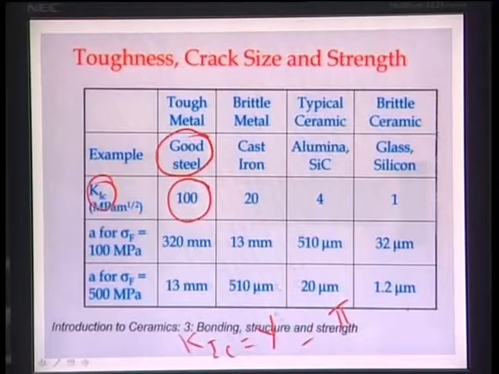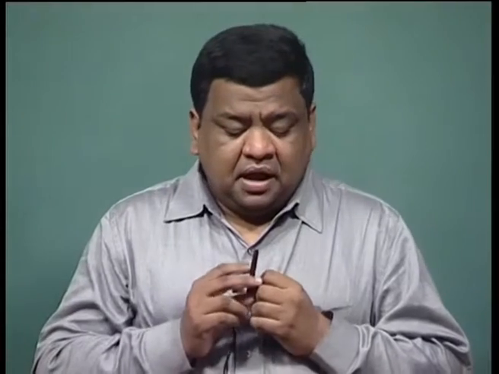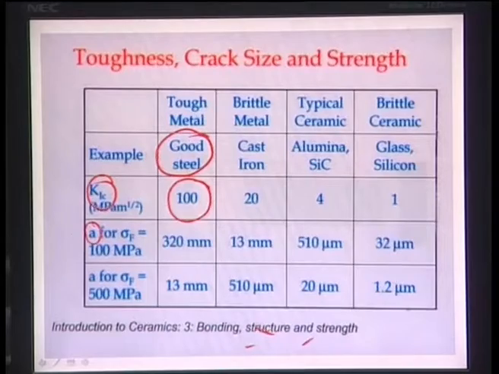If the steel has very good mechanical properties and K1C is 100 MPa square root meter, then the crack length that can be tolerated for the same steel, which has a fracture strength of 100 MPa, is 320 millimeter. 320 millimeter is a very large crack length, and typically if the material has any size less than 320 mm, that means the material is safe.